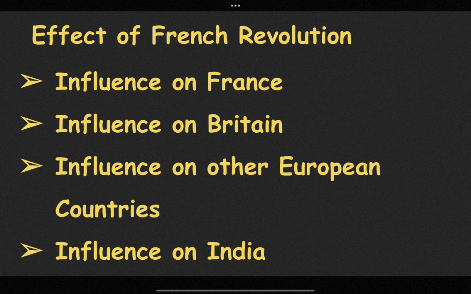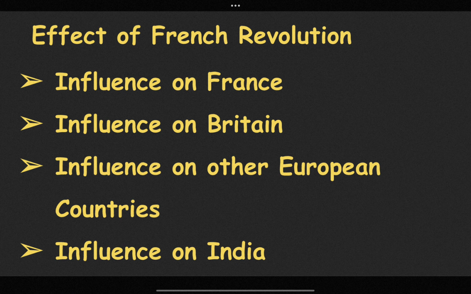The end of autocratic monarchy means that was the end of the Bourbon dynasty and the beginning of a republican state. During World War I, there were 3 republican states. Those were France, Switzerland, and Portugal. Next, all the privileges were abolished. There was social equality in France. They abolished feudalism, meaning the group of noble society, and France became a secular state. And the principle of separation of power between executive, judiciary, and legislature was adopted.